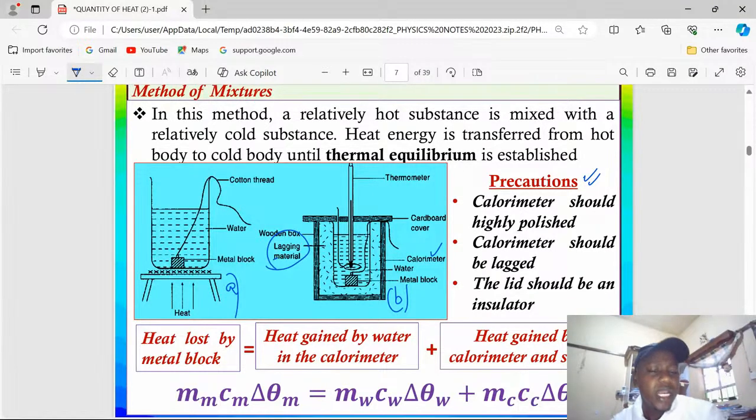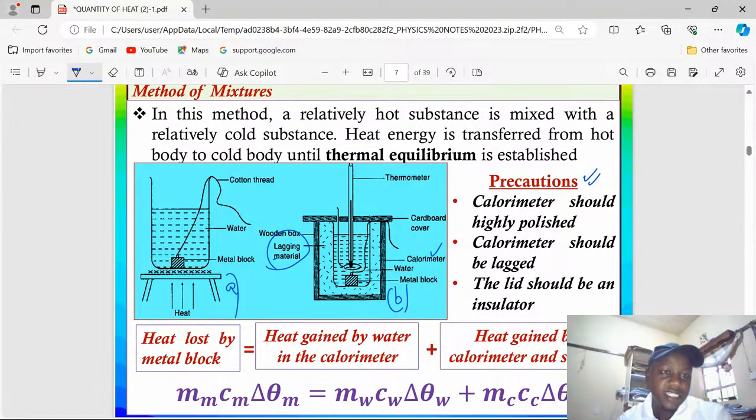Then you quickly transfer the hot metal, after determining the initial temperature of water and calorimeter. You transfer the metal block quickly into the calorimeter and you start stirring. Stir with the thermometer until a thermal equilibrium is attained, that is until a steady temperature is attained.